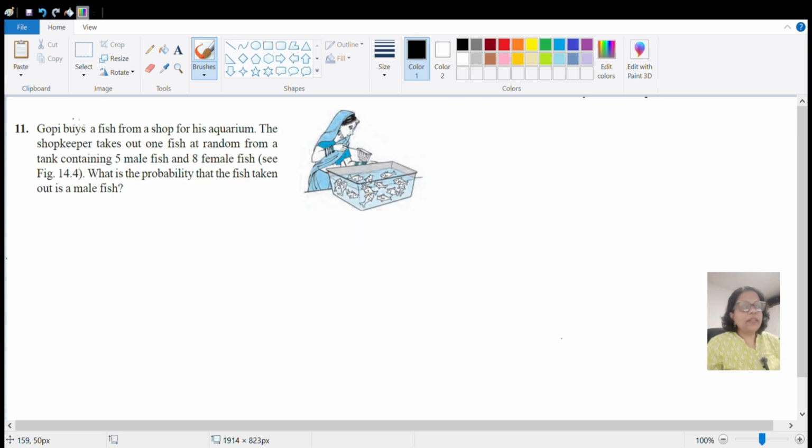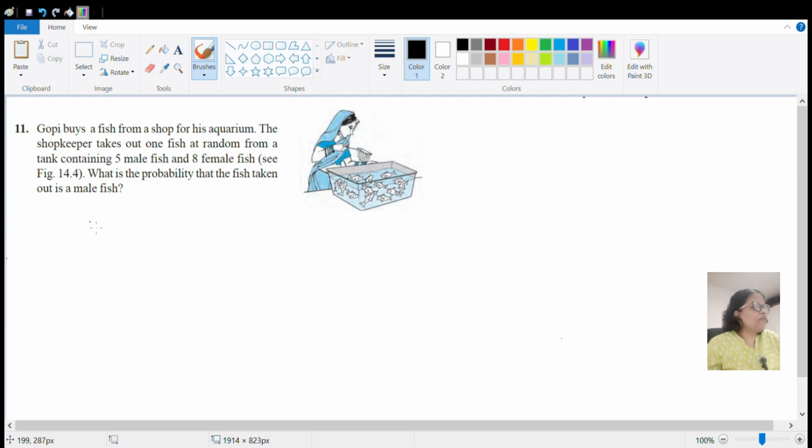Now let's start with our next question. Question number 11. Let's read the question. Gopi buys a fish from a shop for his aquarium. The shopkeeper takes out one fish at random from a tank containing 5 male fish and 8 female fish. See the figure. What is the probability that the fish taken out is a male fish?